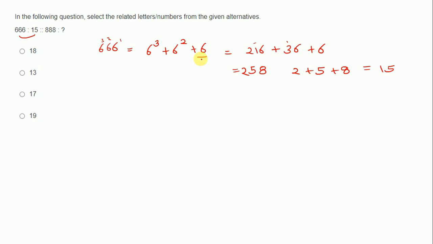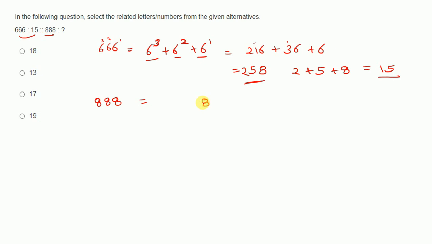First of all, for the first place, raise the power 1. For the second place, raise the power to 2. For the third place, raise the power to 3, and then add their values, and after adding, do the sum of all digits of that number, and it will be equal to 15. Similar thing we have to do here. 8, 8, 8.